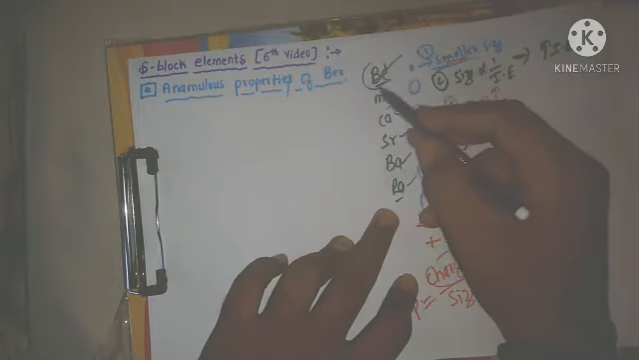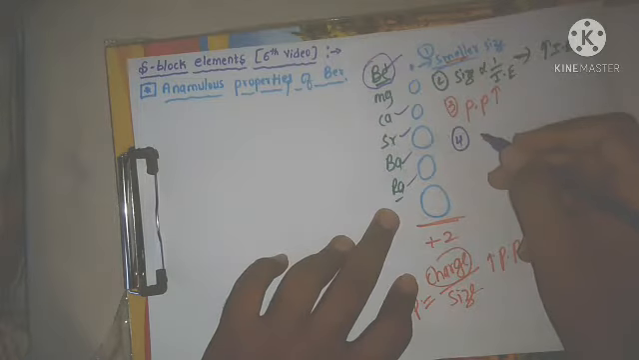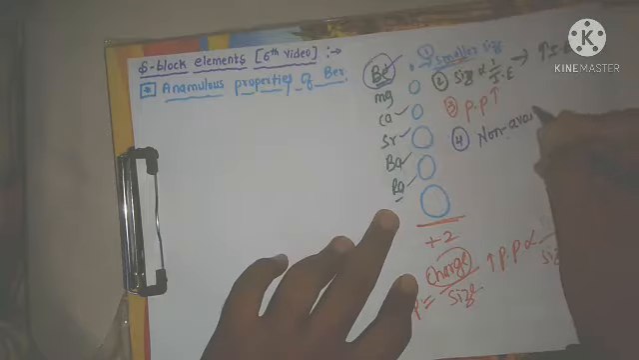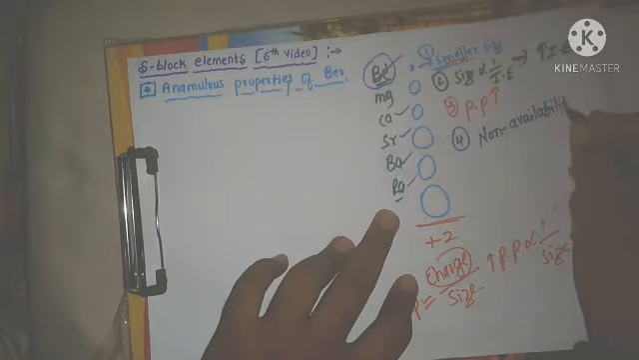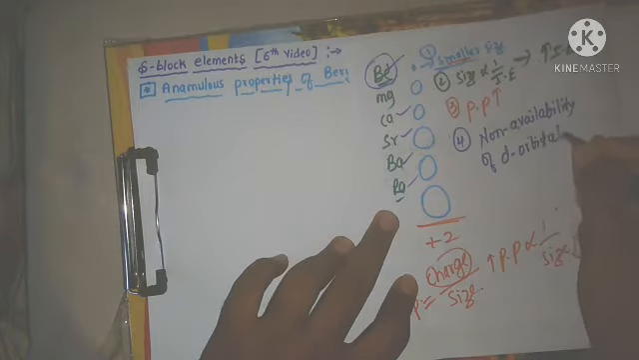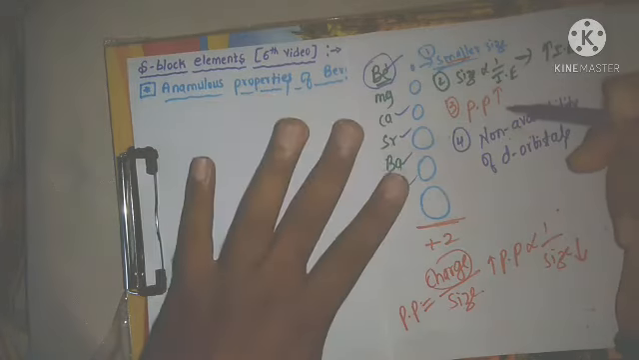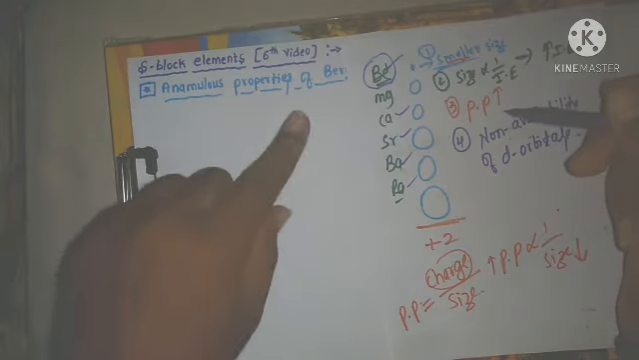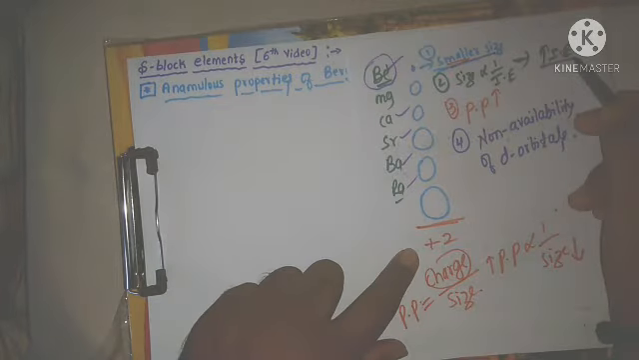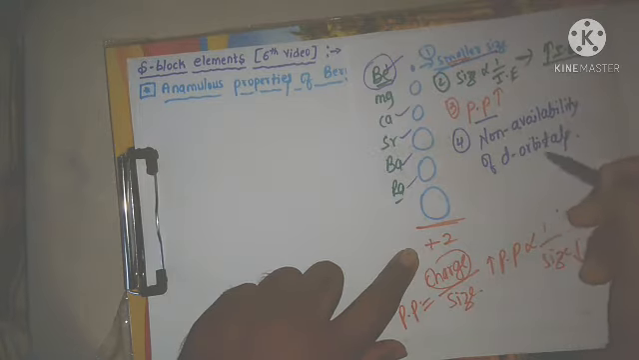Next, the fourth one: if you see the electronic configuration of beryllium, calcium, strontium, barium, radium, in beryllium there are no d orbitals. In the electronic configuration there are no d orbitals. That is the non-availability of d orbitals in beryllium. Therefore it shows the anomalous properties. What are the main 4 reasons? First is smaller size, second is high ionization enthalpy, third is higher polarizing power, and the fourth is non-availability of d orbitals.